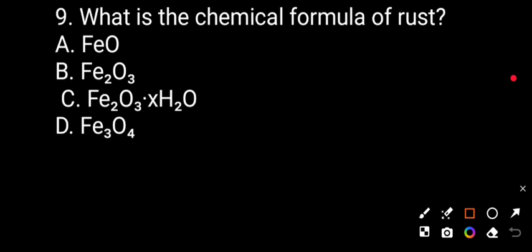Question number 9. What is the chemical formula of rust? Option A, FeO; option B, Fe2O3; option C, Fe2O3.xH2O; D, Fe3O4. Correct answer will be C.